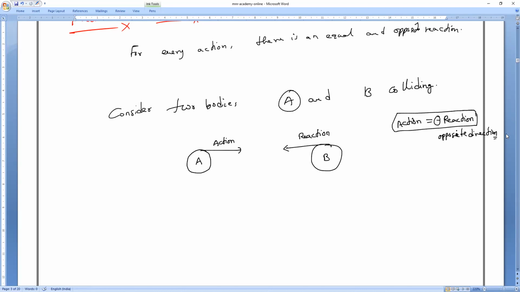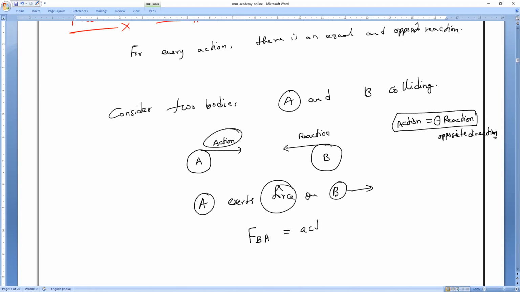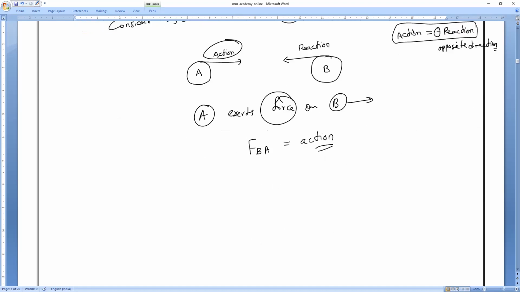So A exerts a force on B. That is the force exerted by A on B. Look at the screen, how I am writing. The force exerted on B by A is what we call action. Please read this once, everybody. Force exerted on B by A, that is what we call FBA.